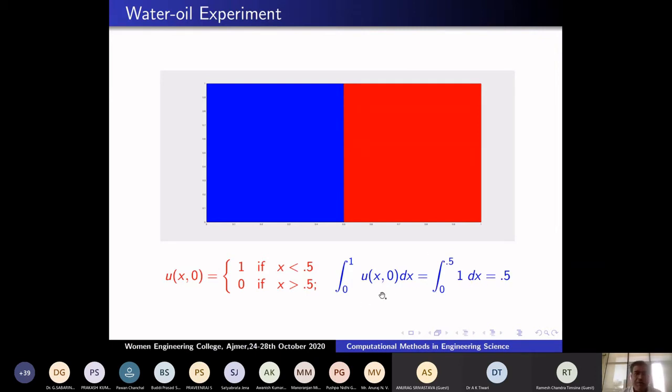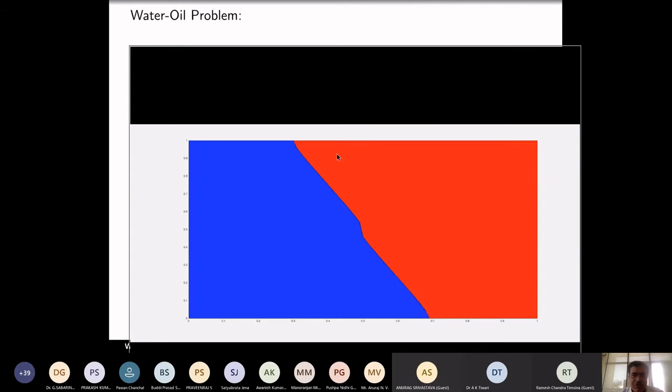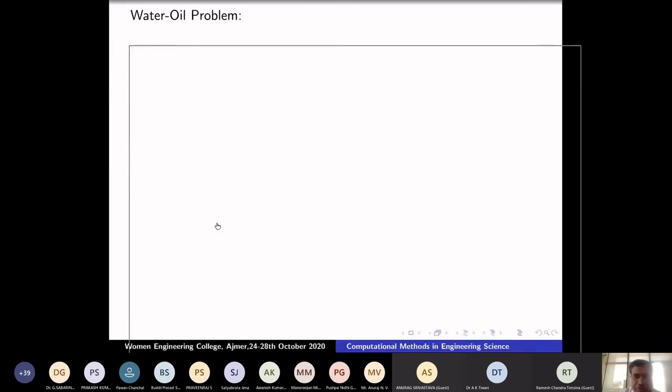Now I will start the experiment. I'm going to explain before that. Look at here now. I remove the layer and the water and oil are coming up. Note several points here. The water at the middle, this side water comes to this side and this side oil goes to this side.